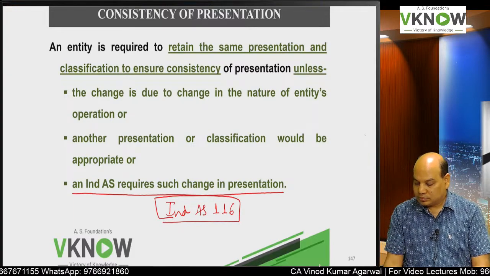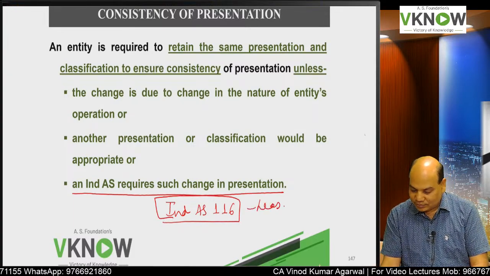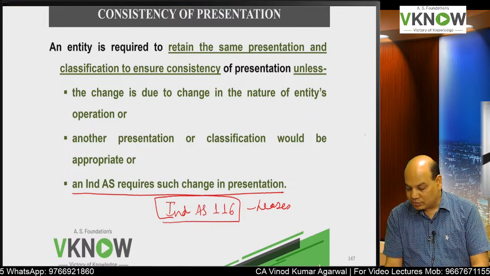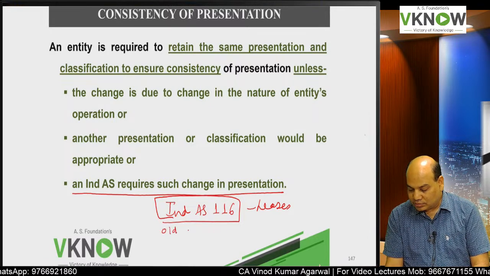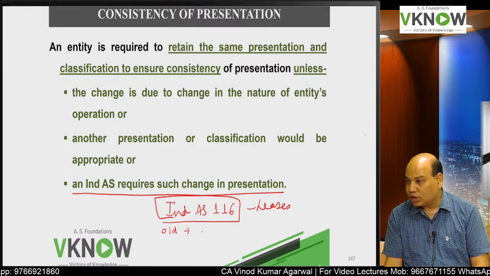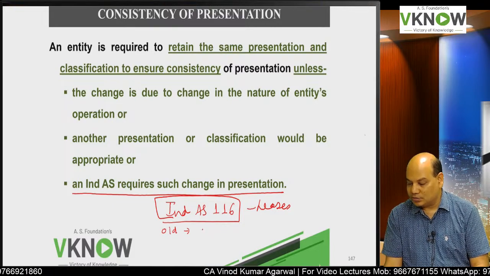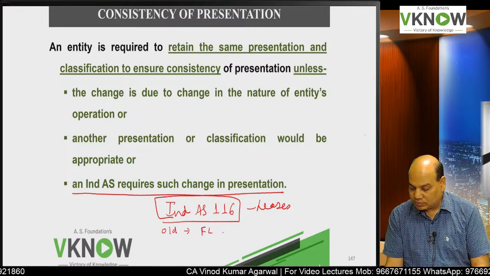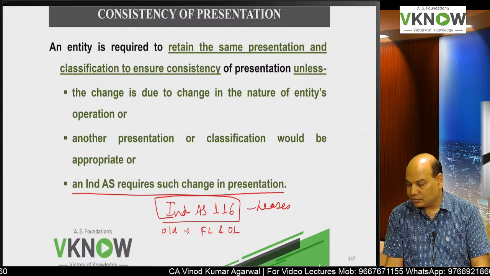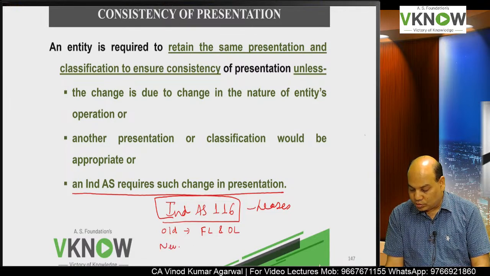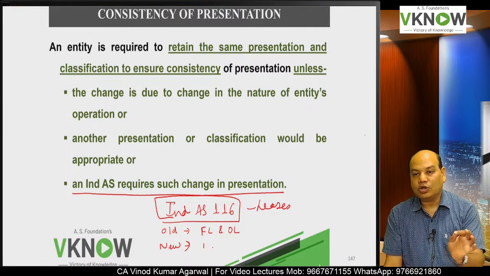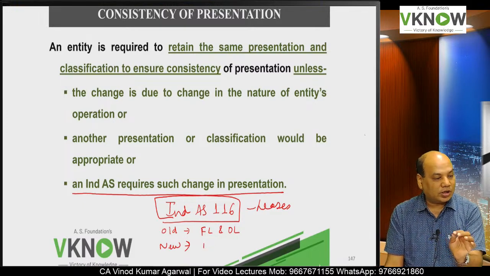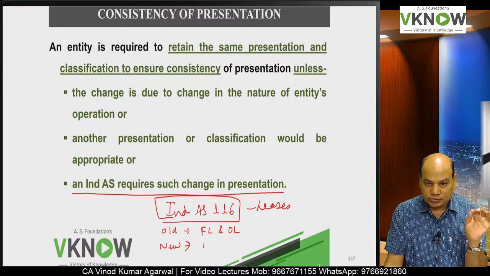Come on, leases. So under leases, the old standard used to have two types of leases in the books of lessee: finance lease and operating lease. Under this new standard on leasing, there is no finance lease and operating lease classification in the books of the lessee now.